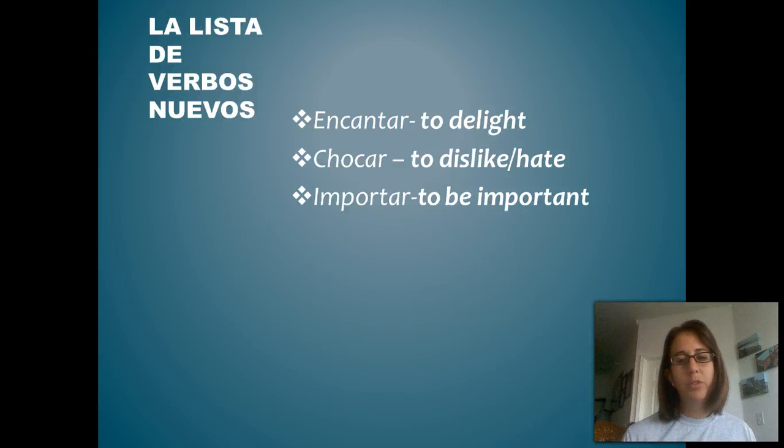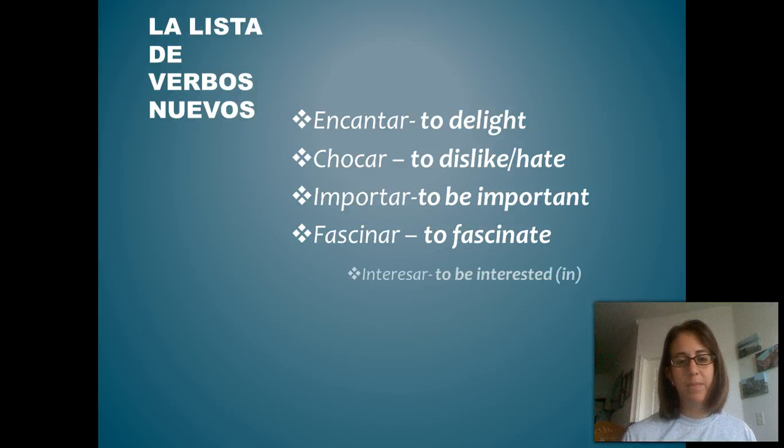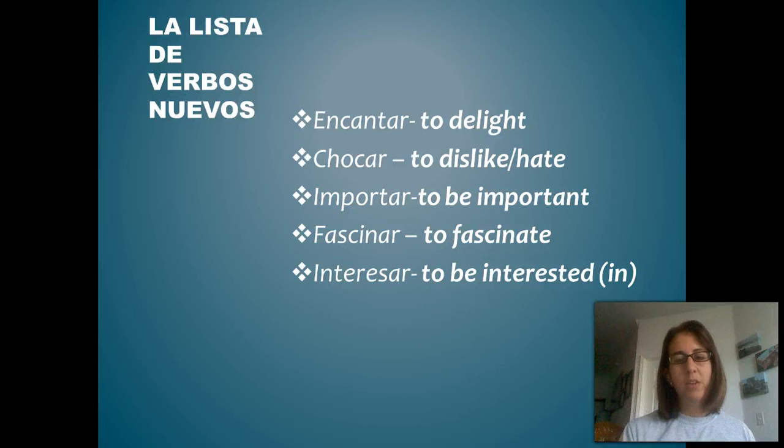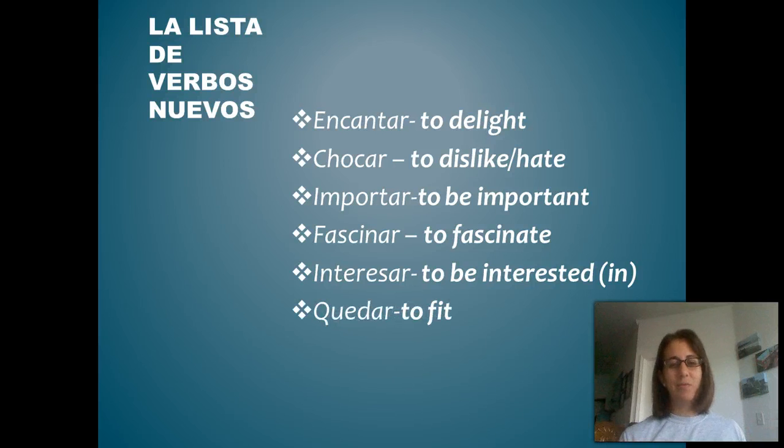Importar, to be important to. Fascinar, to fascinate or be fascinated by. Interesar, to be interested in. And then the one that doesn't really fit into this idea of liking or interested in things is quedar, which means to fit. So we'll be talking about more or less clothing items with that verb.